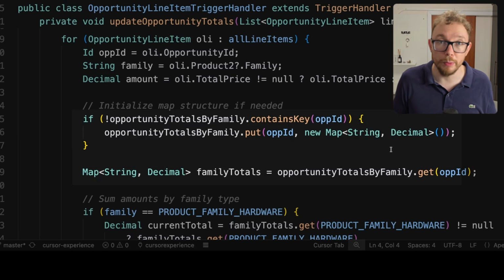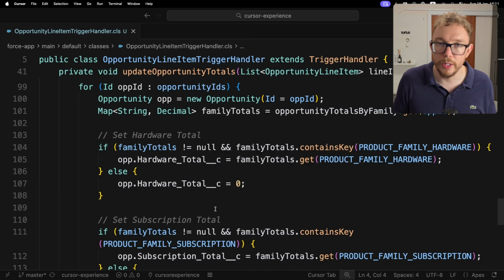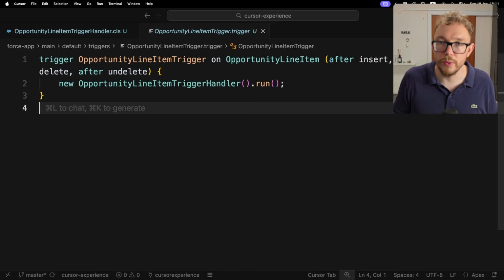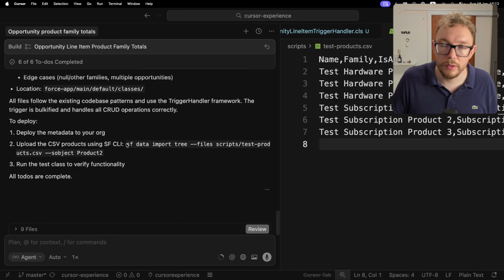use multiple product families, right? So maybe like 10 product families. This might be a better implementation. I probably would have done it with just hard-coded values for hardware and software, but I think this is just a flavor. Then we go and sum them by the family. Then for the opportunity, we go and set the totals. And finally, we go and update these. Of course, we have the related opportunity line item trigger. And here we have the test products. So it actually gives us the command here to run this.